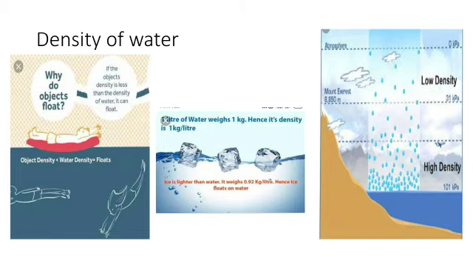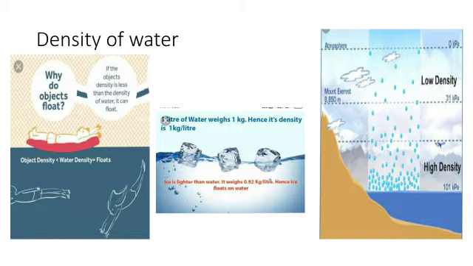Now if we put ice into the water, what will happen with it? Ice is lighter than water. When water freezes to form ice, it becomes lighter than the original liquid. When water freezes, that is when it transforms into the solid state, its volume increases. Therefore the density of ice is less than that of water. That is why ice floats on water.